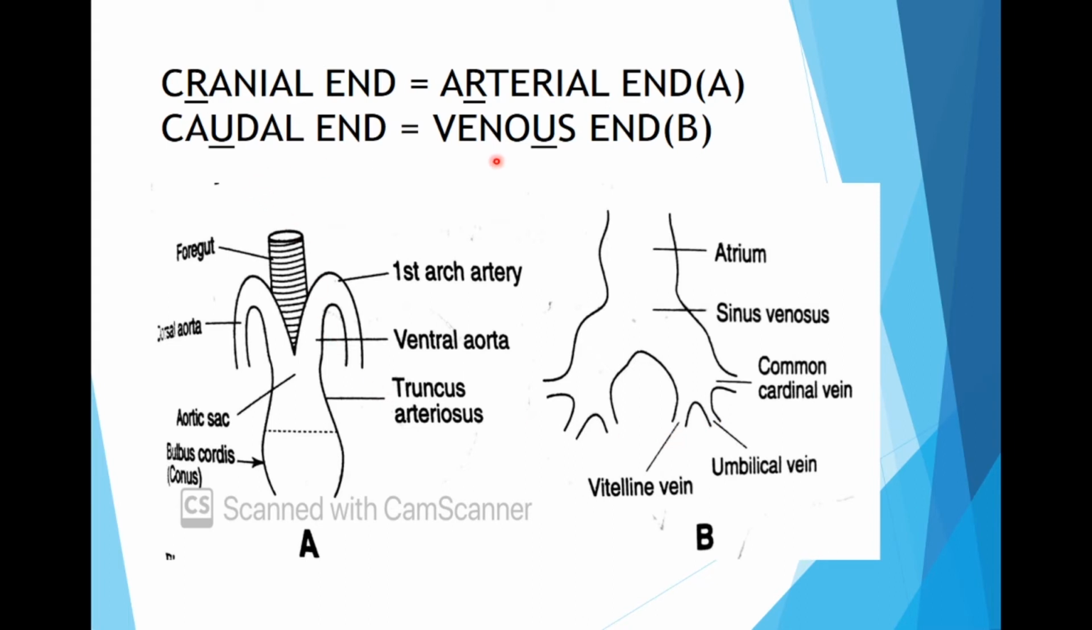So the caudal end is the venous end, and I remember it like this, that both have U in them, so it is the venous end, whereas R is artery and the cranial end is the arterial end.